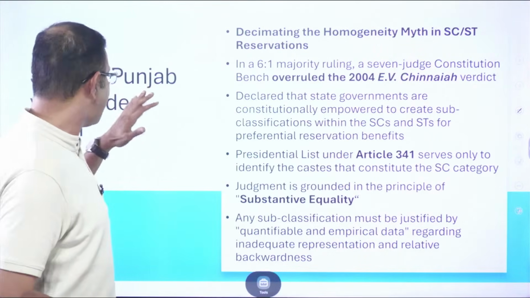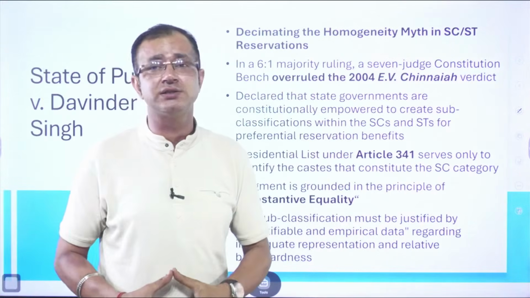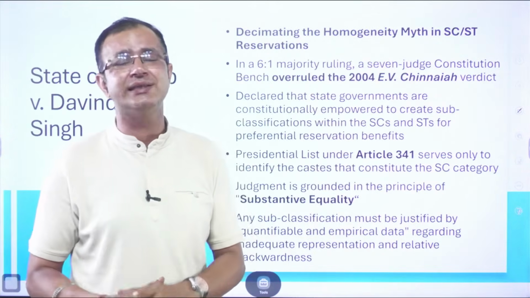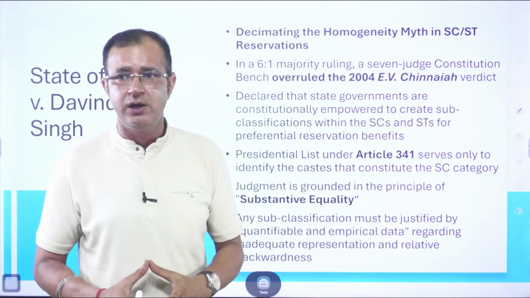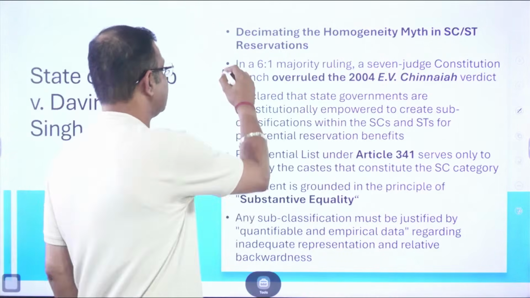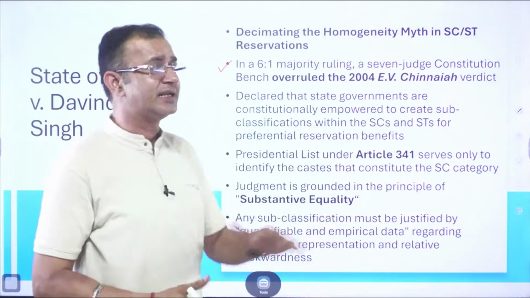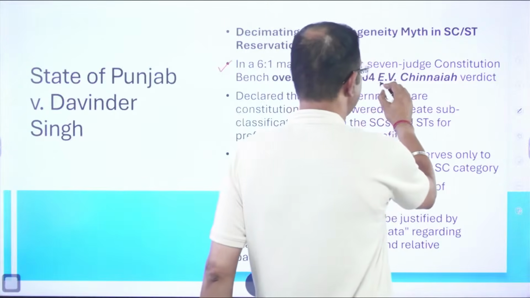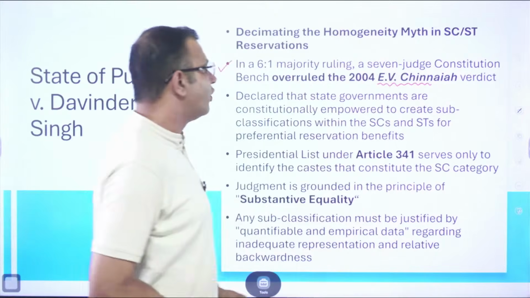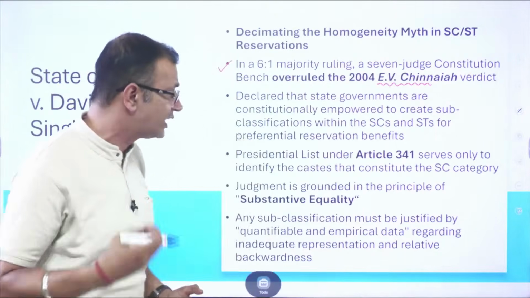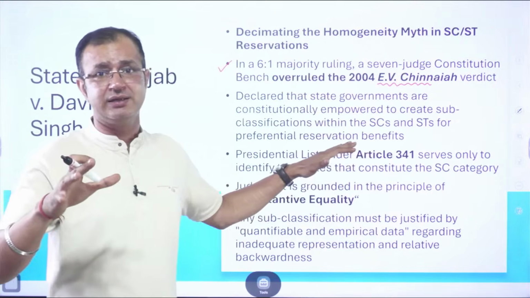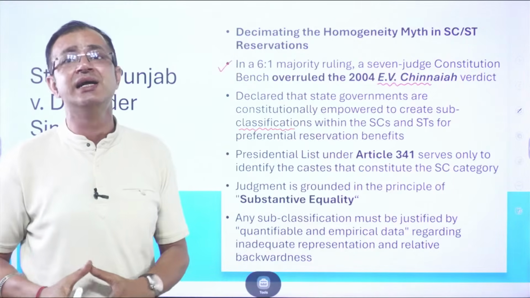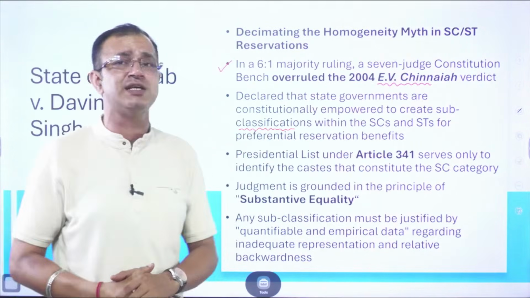Now, in State of Punjab versus Davinder Singh, what was done was that the Supreme Court decimated the homogeneity myth in the scheduled caste and the scheduled tribe reservation. Again, very important judgment, where there was a 6-1 majority ruling in the 7-judge constitutional bench, which overruled its previous judgment in the E.V. Chinnaiah case. Here, the Supreme Court declared that the state governments are constitutionally empowered to create sub-classifications within the scheduled caste and the scheduled tribes for preferential reservation benefits.